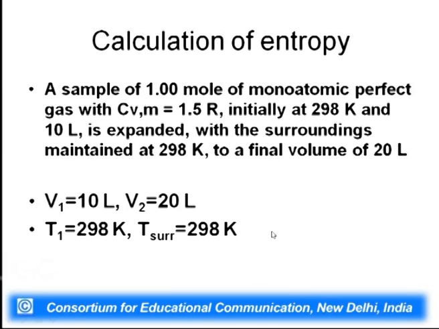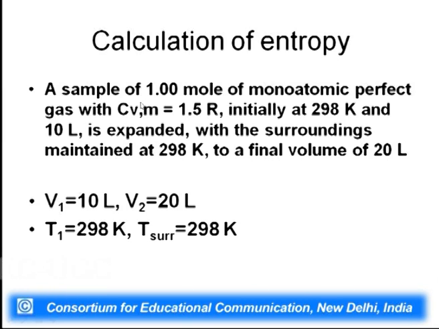For example, here is one calculation, one problem which you can understand. The problem is: a sample of 1 mole of monoatomic perfect gas where Cv is equal to 1.5 R, initially at 1 bar, 298 K and 10 liter, is expanded with the surroundings maintained at 298 K to a final volume of 20 liter.